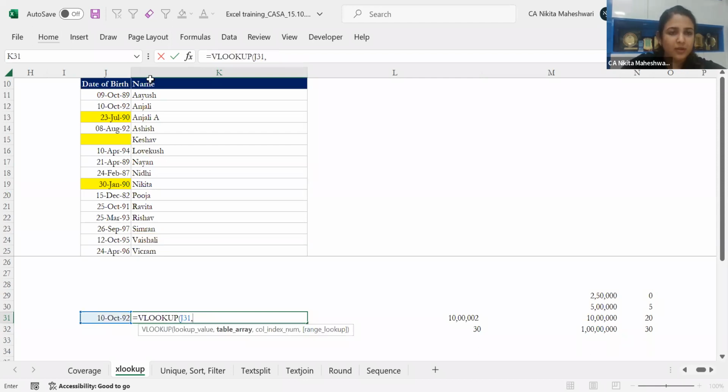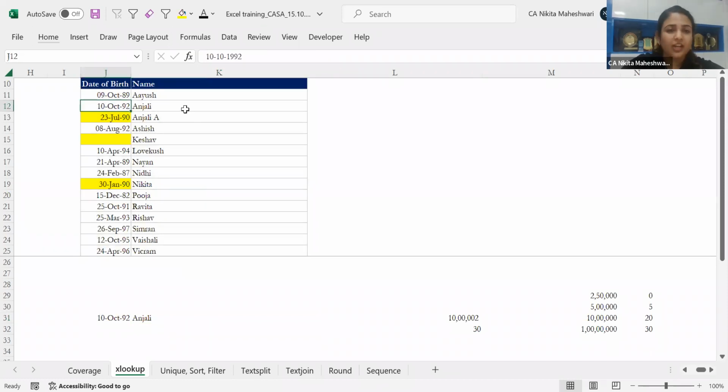VLOOKUP this. This is my lookup value. This is my table array, not search array, table array. I'm tracing it, and this is in my column second. So I'll put second. It is giving me Anjali. 9th October 92 is Anjali.